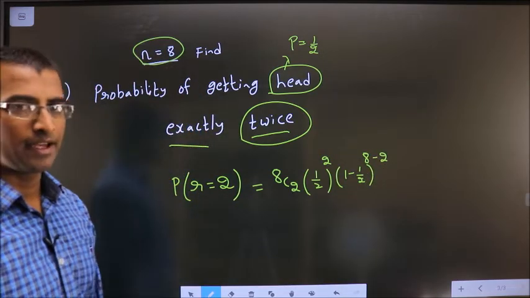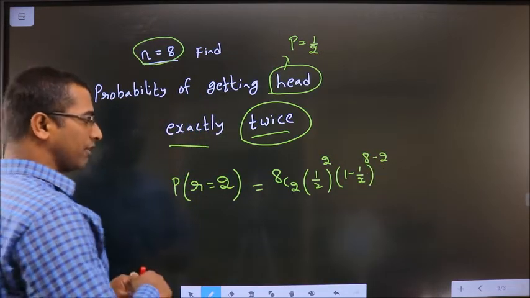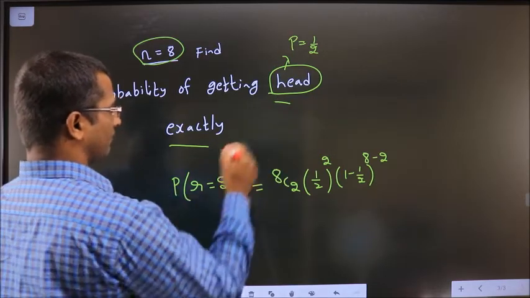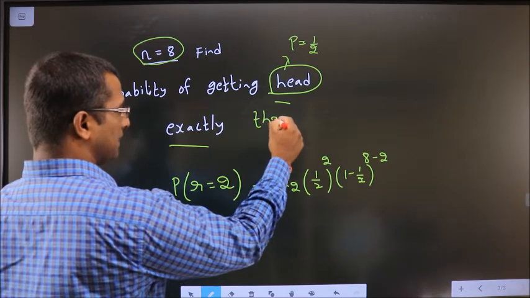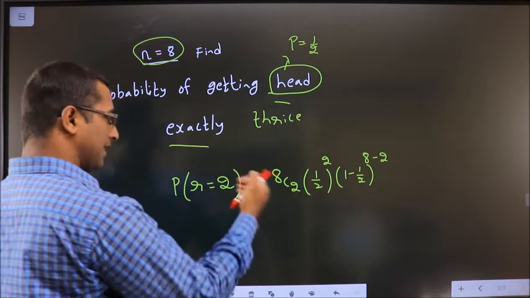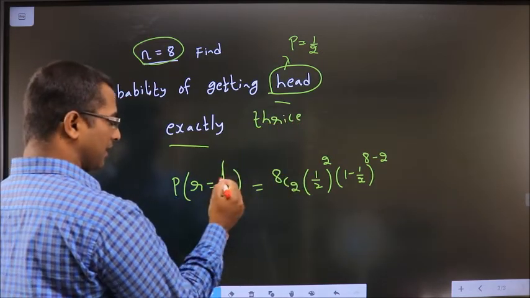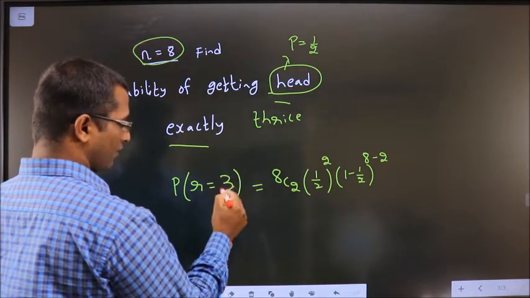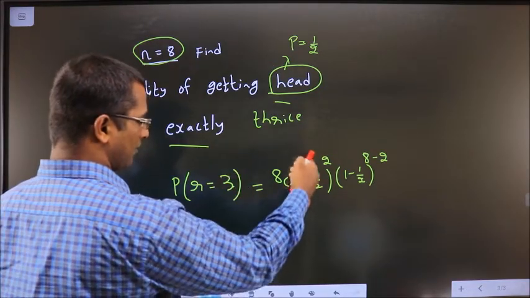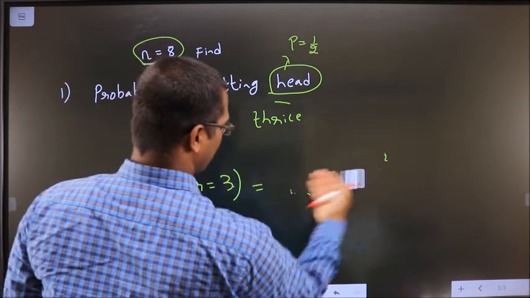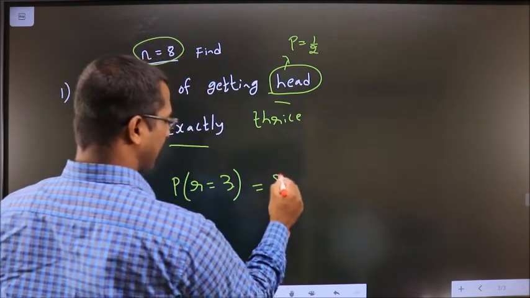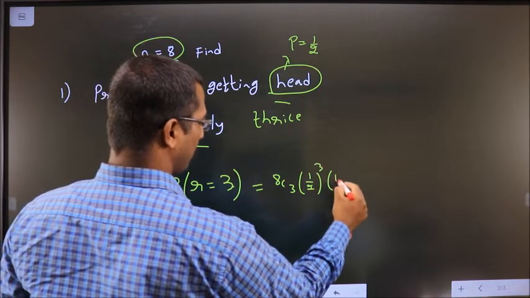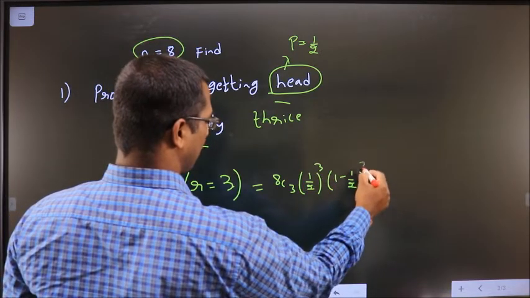Now, instead of twice, if it was given thrice, it should be exactly present thrice. In that case, r value should be 3. Replace it in the formula also: 8C3 (1 by 2) power 3 (1 minus 1 by 2) power 8 minus 3.